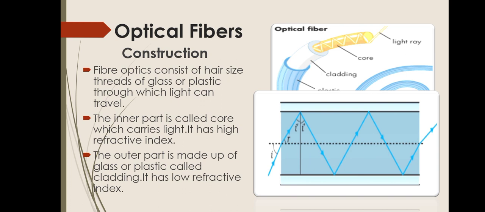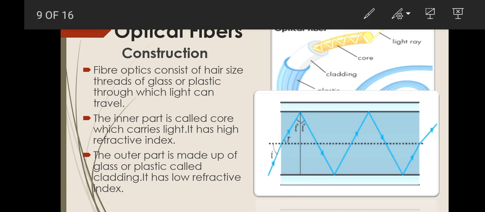Here you can see the internal view of an optical fiber. This boundary is the cladding, which has low refractive index, and this is the core, which has high refractive index. This is the normal axis through which we have to make the light incident in the core.